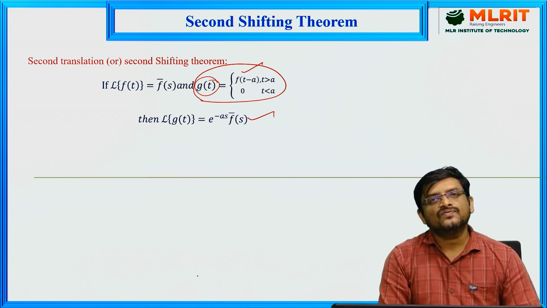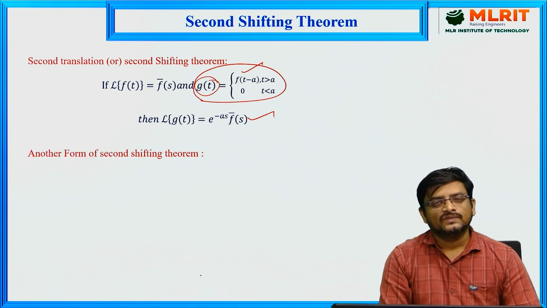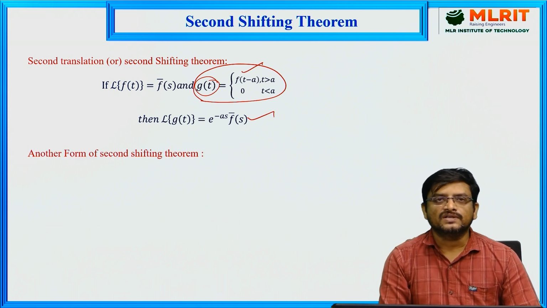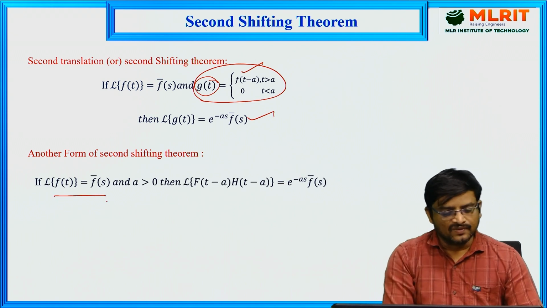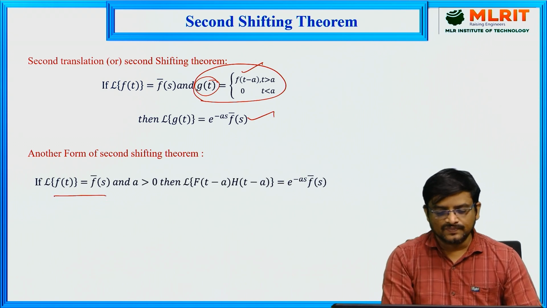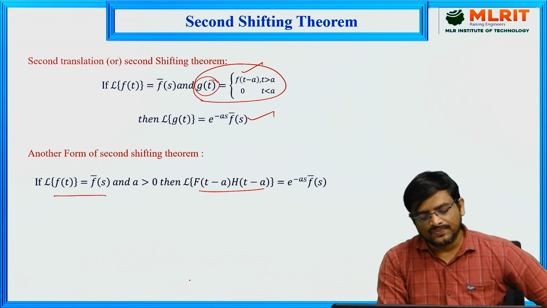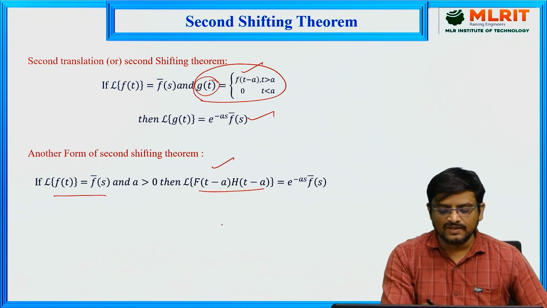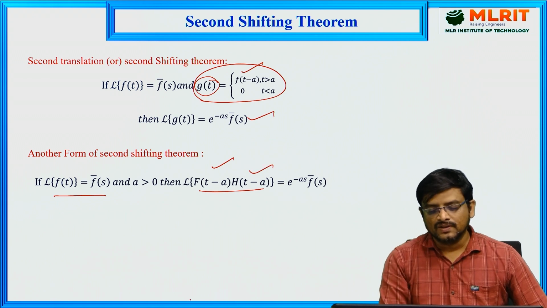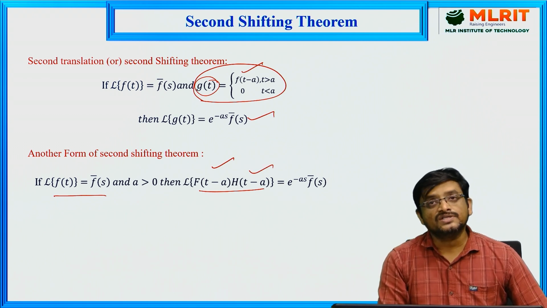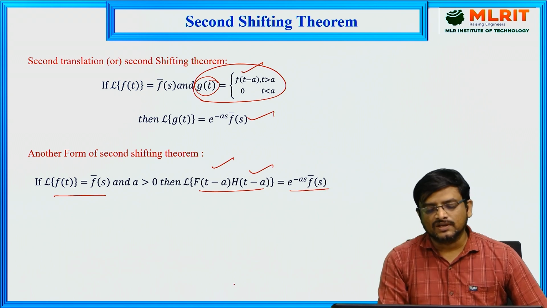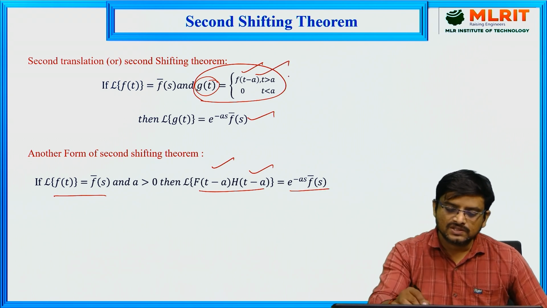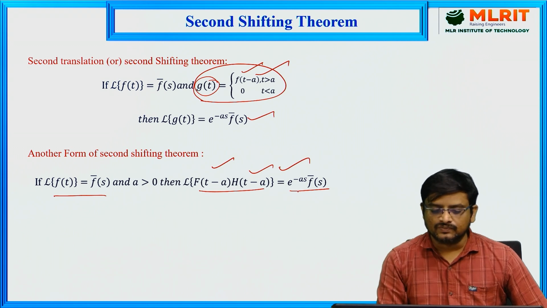Next, we have another form of the second shifting theorem. Let us see what standard function we get in this second form. Same as before, L of f of t is equal to f bar of s. Whenever the function is in the form f of t minus a multiplied with the unit step function h of t minus a, we can also use the second shifting theorem. So in both cases, we can use this second shifting theorem.